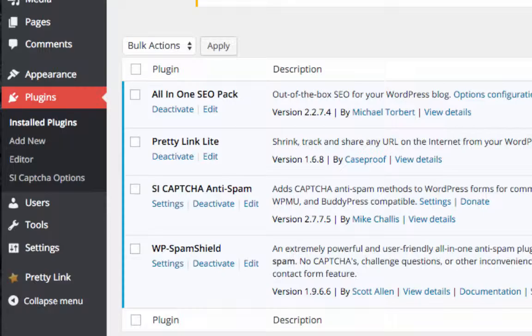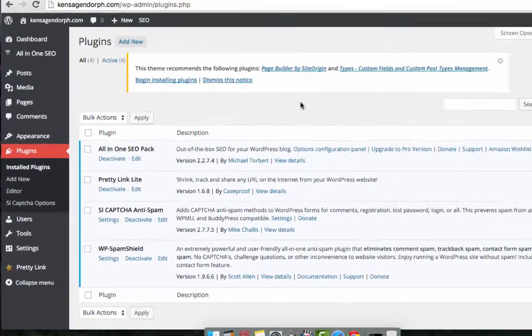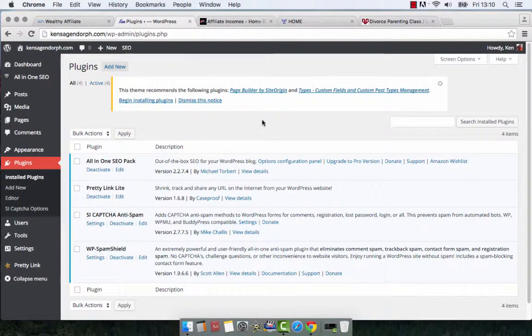The other two, the CAPTCHA Anti-Spam and the Spam Shield, are two added layers of protection to prevent automated bots going into your website and throwing all kinds of garbage on it. It prevents that a little bit. So those are the four plugins that I like to at least start out with.